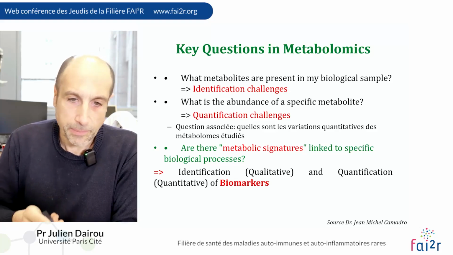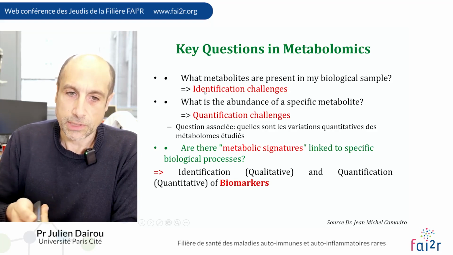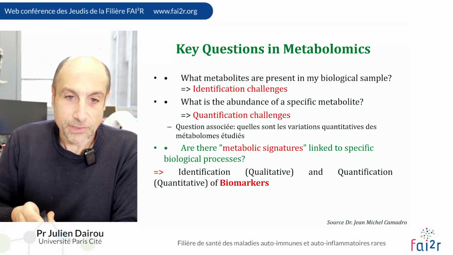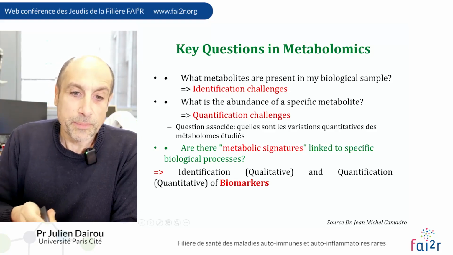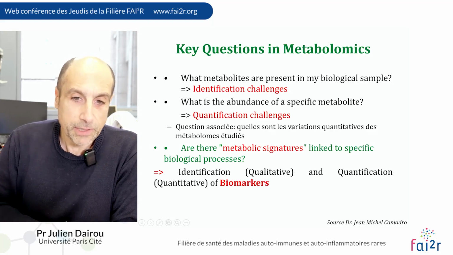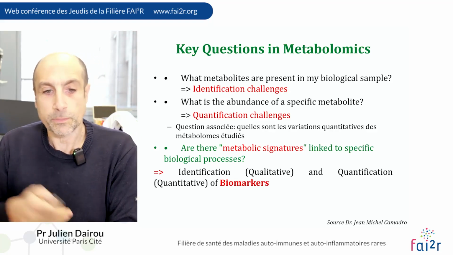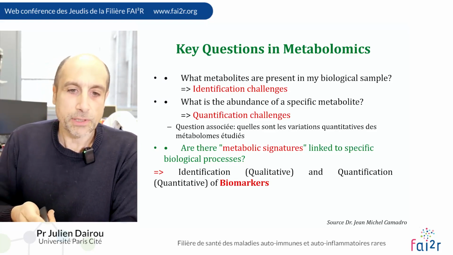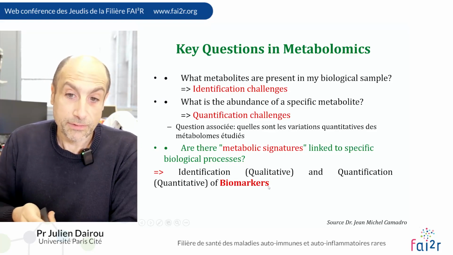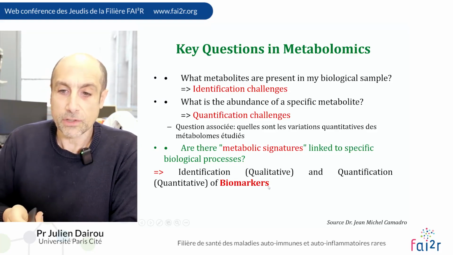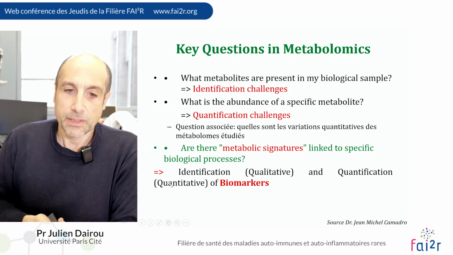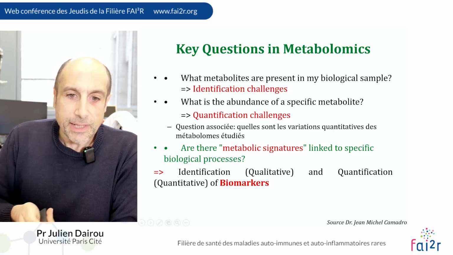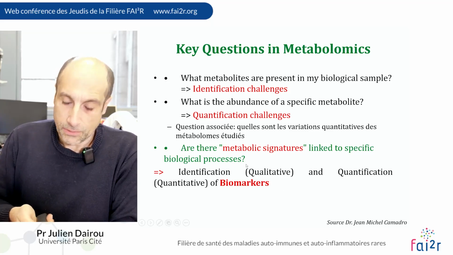So the second step is the quantification challenge, and both of these challenges can answer whether there are metabolic signatures linked to a specific biological process. So you have both dimensions, identification with a qualitative dimension and quantification with a quantitative dimension. This can lead to finding some biomarkers.